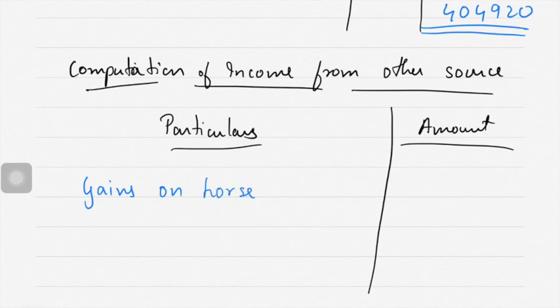Gains on horse race. In the bracket gross is given. That means this is the full income. Correct? If net was given, then what will you do? You know that from horse race 30% TDS is deducted. So if net was given, then you would have done divide by 70 into 100.